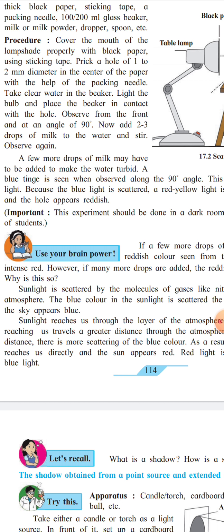Now, sunlight reaches us through the layers of atmosphere. And at sunset, what will happen? What I had told you, the light reaching us travels a great distance through the atmosphere. Already we have learned there are 5 layers of atmosphere, and light rays have to travel through them, and due to this greater distance there is more scattering of blue color. As a result, the red and yellow light reaches us directly, and the sun appears red. Red light is scattered less than blue light.